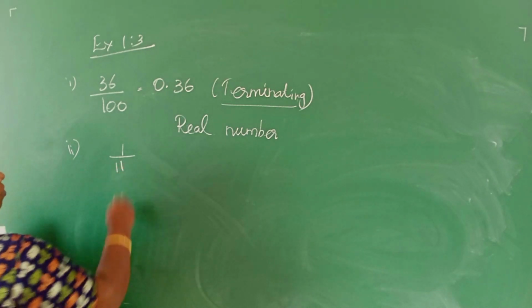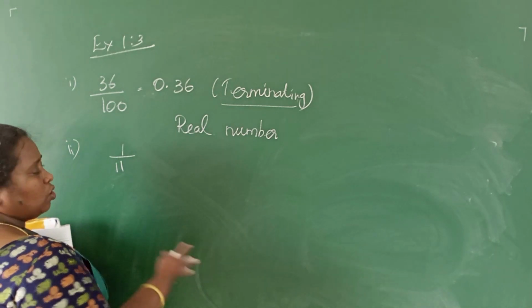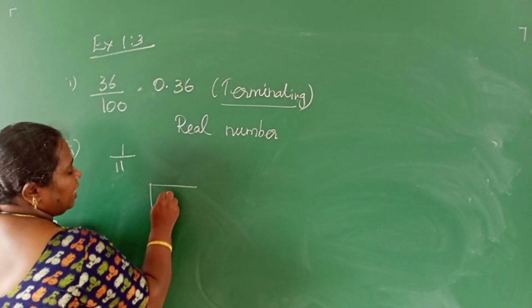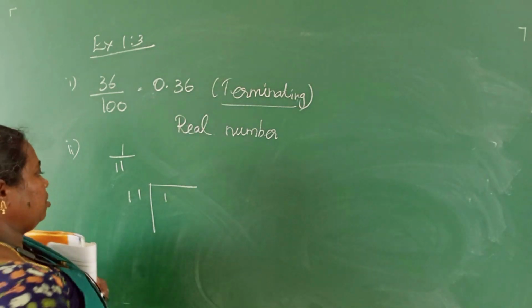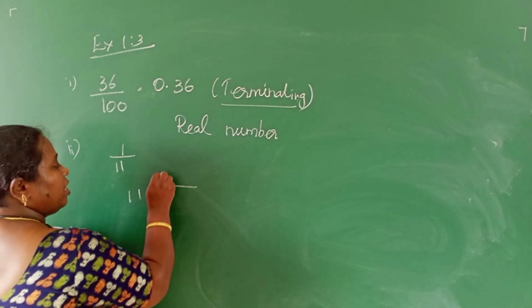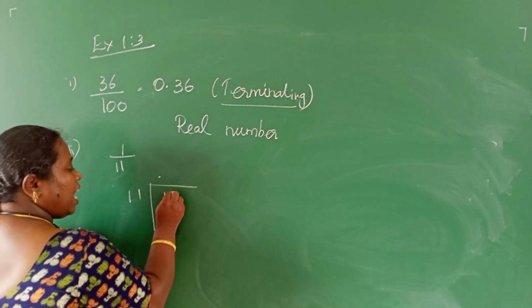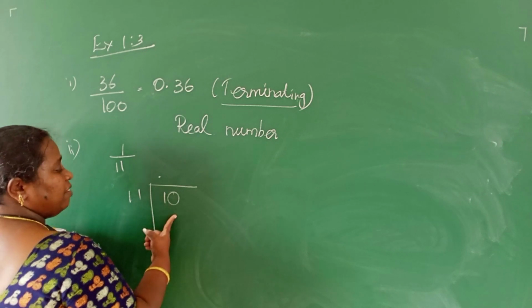Second one, 1 by 11. In the denominator we don't have any zero, but we have to divide and check whether this number is terminating or not. There is no 11 in 1, so we keep a decimal point. If you add 0, there is no 11 in 10 either.